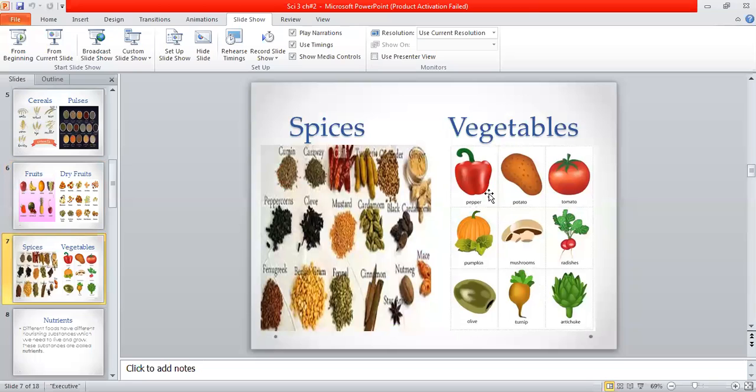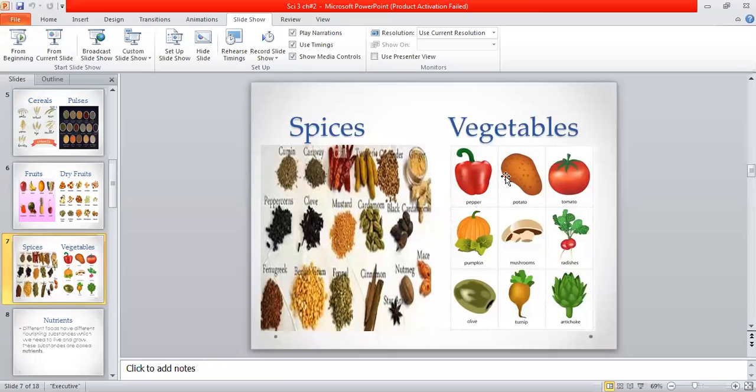These things basically give the taste to the food. These are known as spices. Different spices you have seen on your screen. There are olives as well. Again and again I am saying that spices make the taste of your food. Without these spices, maybe you would not like the food.